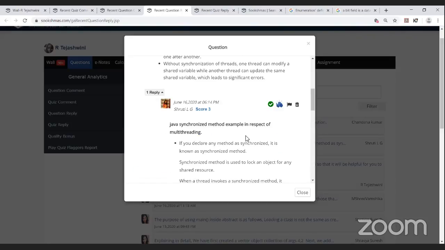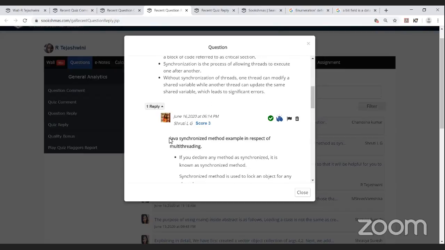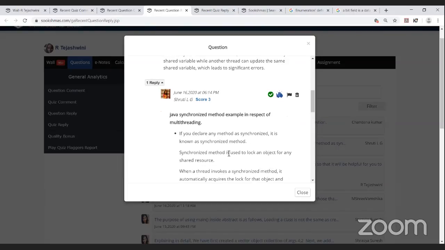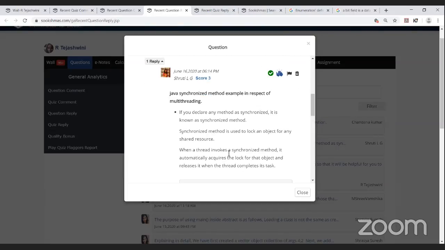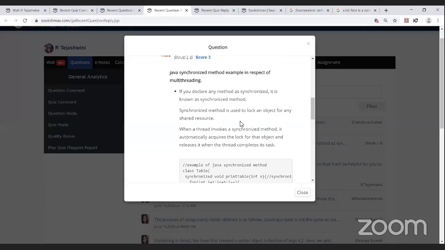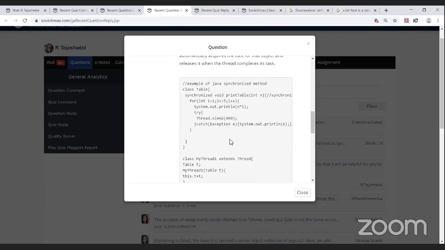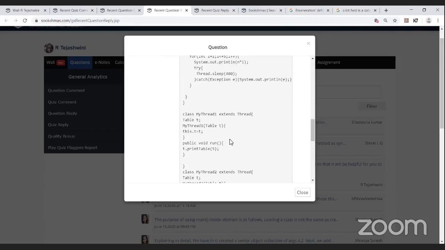Shruti, who is also new to the game, has given the reply: Java synchronized method example with respect to multi-threading. If you declare any method as synchronized, it is known as a synchronized method. If it is declared with the synchronized keyword, it is considered a synchronized method. A synchronized method is used to lock an object for any shared resource. When a thread invokes a synchronized method, it automatically acquires the lock for that object and releases it when the thread completes its task. She has mentioned one example code also.